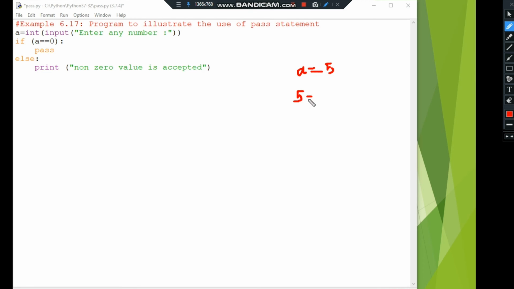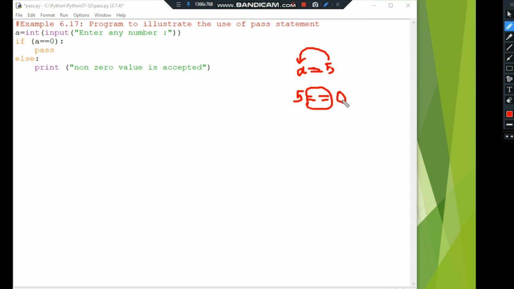What is the difference between single equal and double equal? Can you remember the operators used in Python? The single equal symbol is the assignment operator, used to assign a value. That is, the value 5 will be assigned to the variable a. The double equal symbol is used for comparison. This is a relational operator, or we can also say a comparison operator, used to compare whether both values are equal or not.